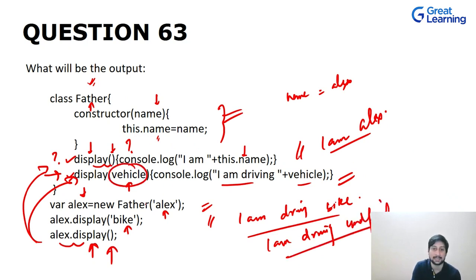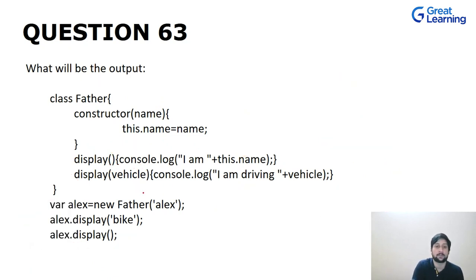And we will be getting as an output "I am driving bike, I am driving undefined." This is the overloading that JavaScript does. It does not follow traditional overloading. It follows that whatever is the last implementation will be considered, and this will be called always.